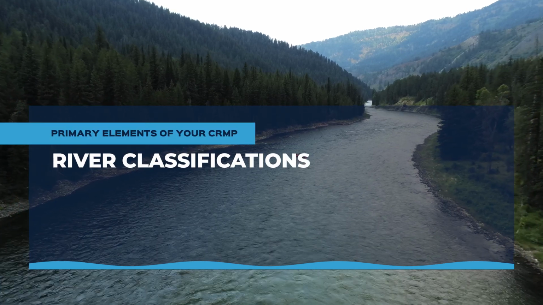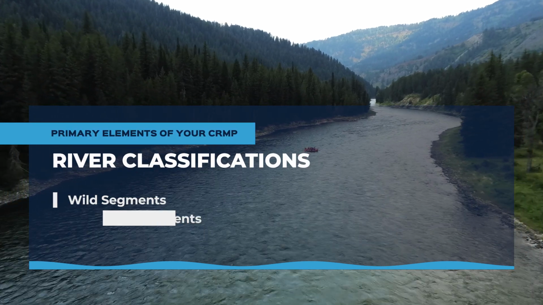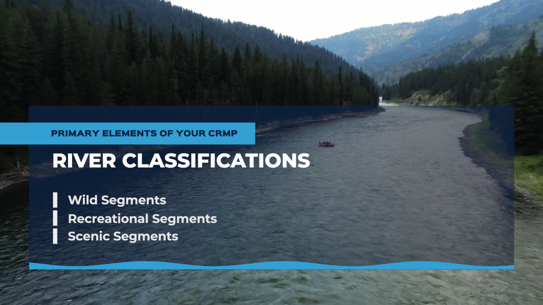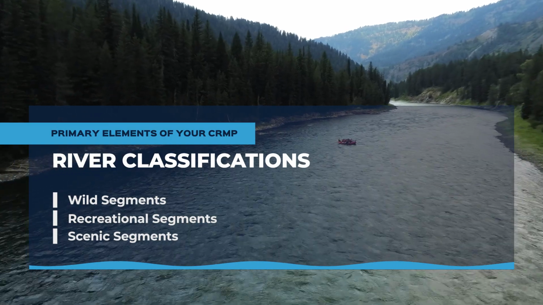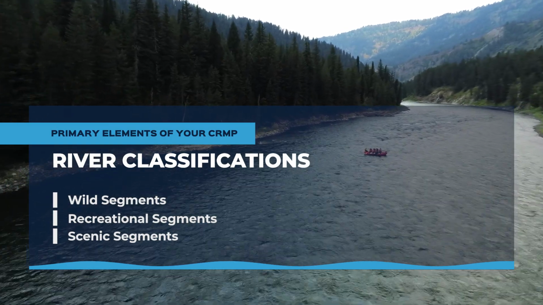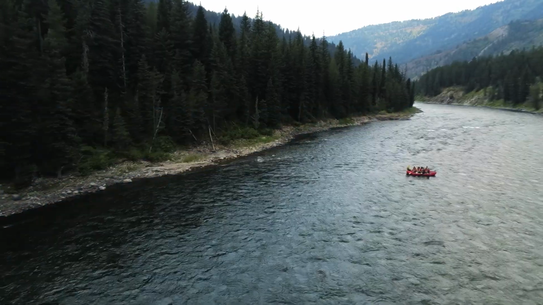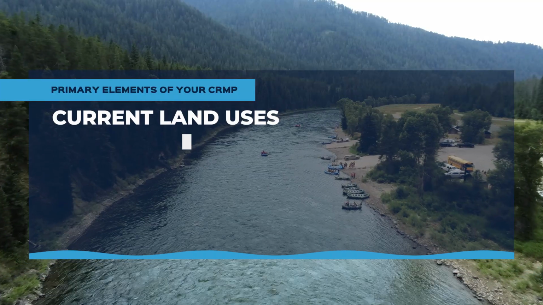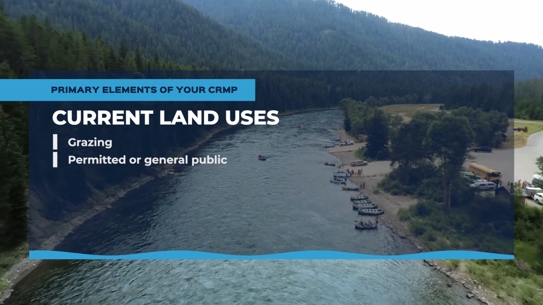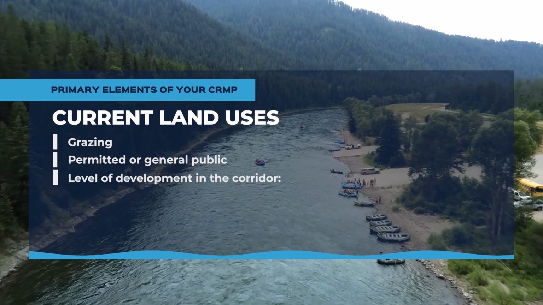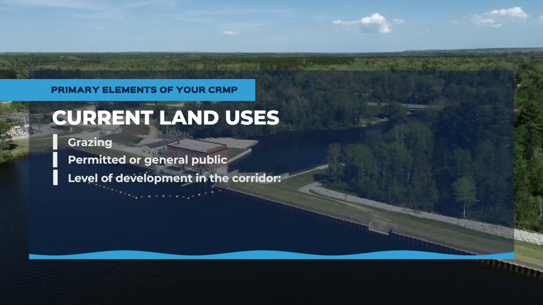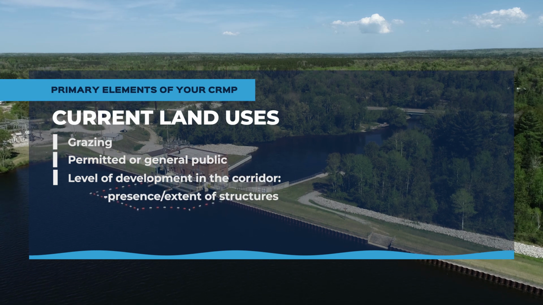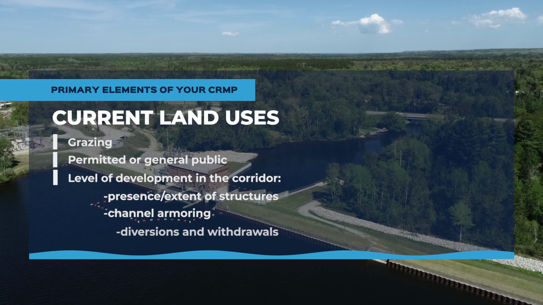Classifications for each segment of the designated river as wild, recreational, or scenic. Keep in mind that the 3 river classifications are different from the river's ORVs, even though the language is similar. Current land uses, such as grazing, and permitted or general public use, and level of development in the corridor, for example, presence, extent of structures, channel armoring, diversions, and withdrawals.